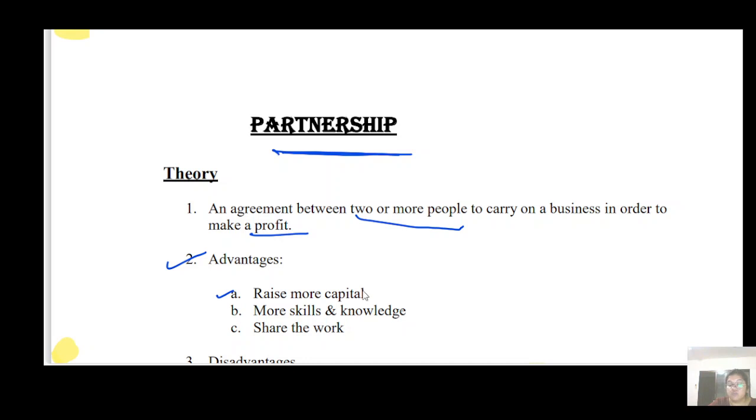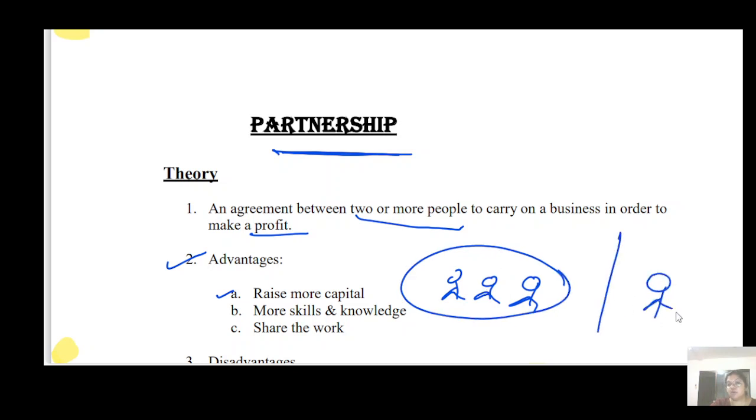Number one advantage is more capital, because if you compare partnership with the sole trader, he does not have so much capital, because in a sole trader he is the only person, but here in partnership we have two or more people. Suppose there are three people, and in sole trader there is only one person. So the difference is this: here you have a lot of capital because you can raise more capital whenever you want.